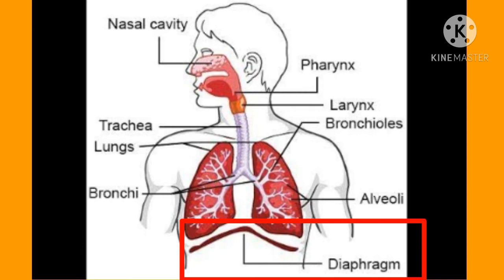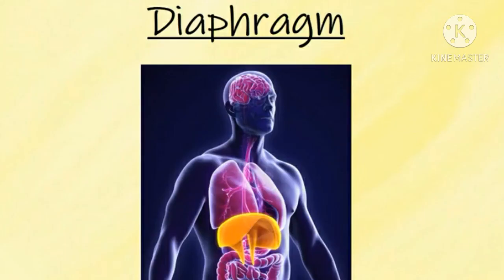A muscular partition is present at the base of the thoracic cage. This partition is called the diaphragm. Diaphragm is the most important organ in respiration. It is present between the thoracic cavity and abdominal cavity. You can see in the picture.